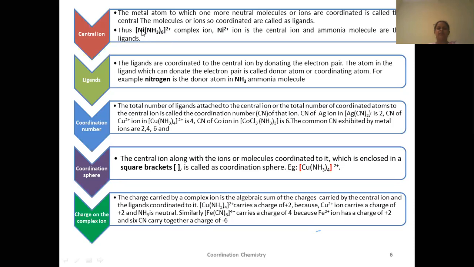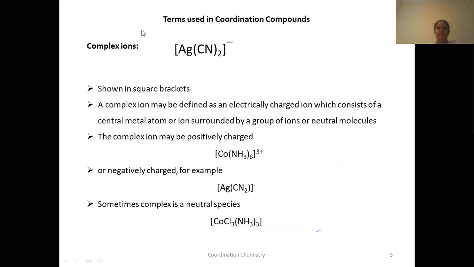See here, nickel. In the previous one also, what is the central ion here? Silver. The metal which is forming a coordinate bond is known as the central metal atom. What is the central ion here? Cobalt. Here silver. Here cobalt. The first thing that is written inside a square bracket is the central ion.